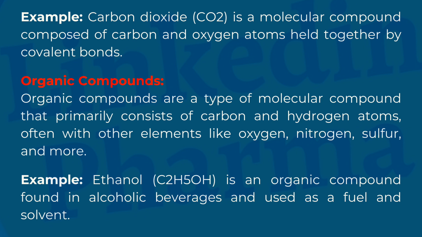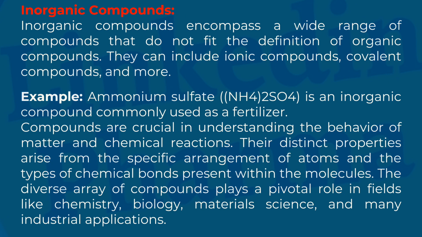Organic compounds. Organic compounds are a type of molecular compound that primarily consist of carbon and hydrogen atoms, often with other elements like oxygen, nitrogen, sulfur, and more. Example: ethanol is an organic compound found in alcoholic beverages and used as a fuel and solvent. Inorganic compounds. Inorganic compounds encompass a wide range of compounds that do not fit the definition of organic compounds. They can include ionic compounds, covalent compounds, and more. Example: ammonium sulfate is an inorganic compound commonly used as a fertilizer.